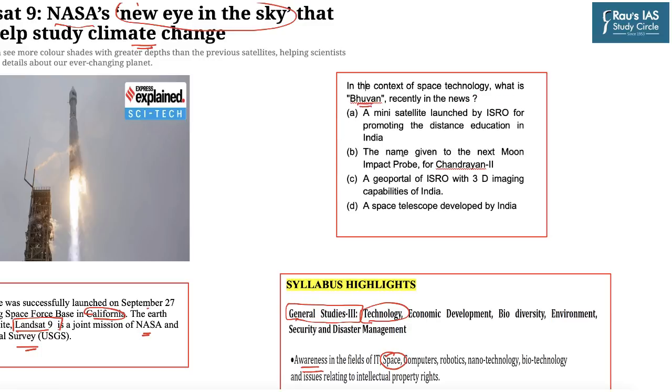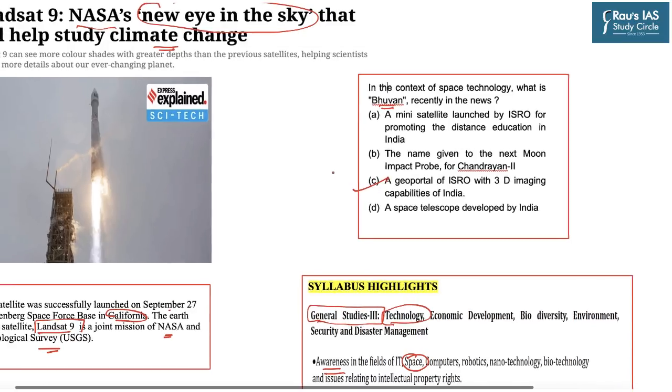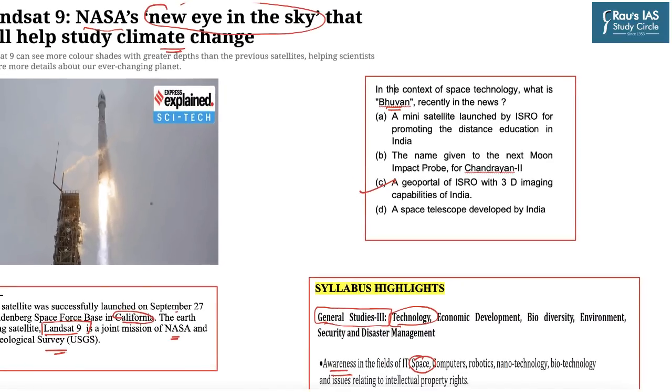There are 4 options: that it was a mini satellite launched by ISRO for promoting distant education, or the name given to the next Moon Impact Probe for Chandrayaan 2, or a geoportal of ISRO with 3D imaging capabilities of India, and the last option is a space telescope developed by India. So the answer is C, and in a similar fashion there can be a question on Landsat 9 also.